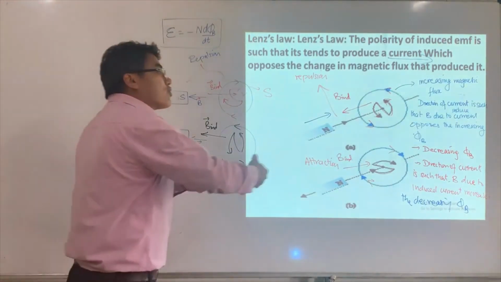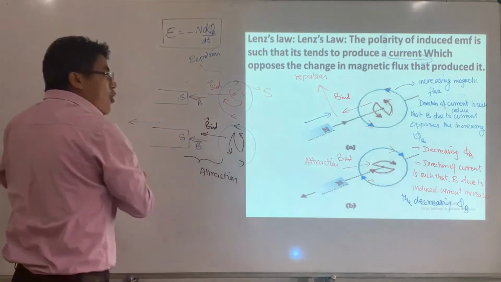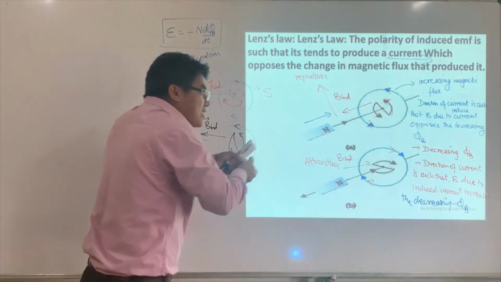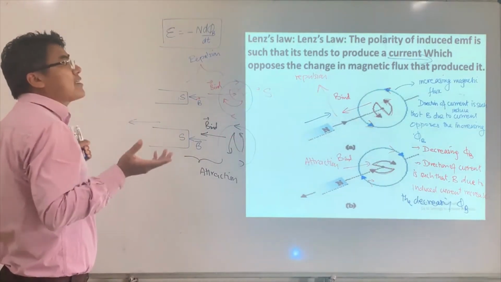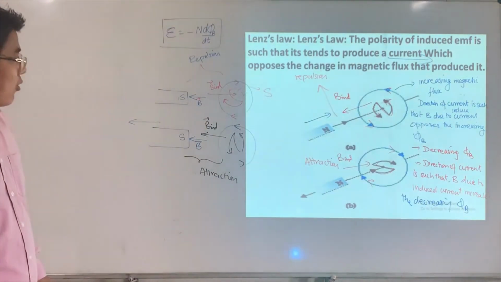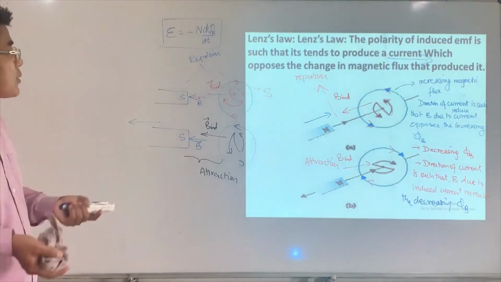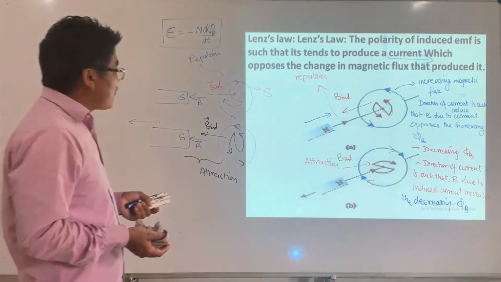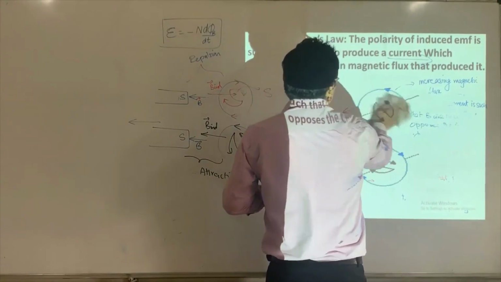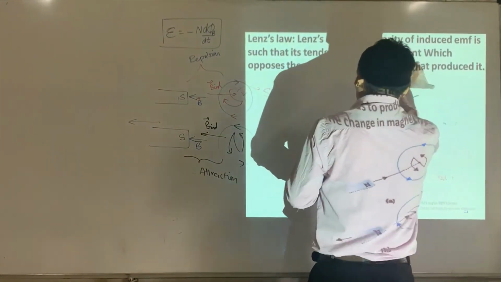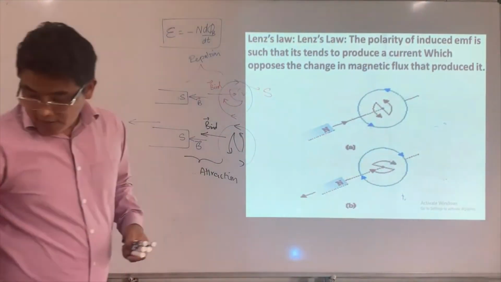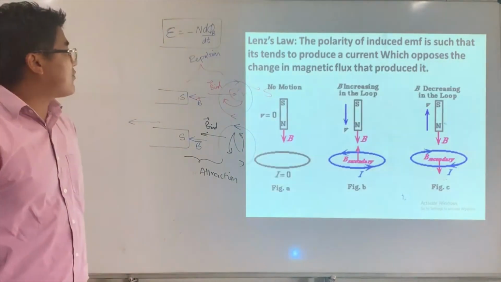So that means if you try to take the magnet away from the coil, there will be attraction. If you try to push a magnet towards the face, there will be a repulsion. I will tell you the significance of this. So this is what we call Lenz's law. Now we are able to predict the direction of induced current, the magnetic field, and the polarity of EMF.